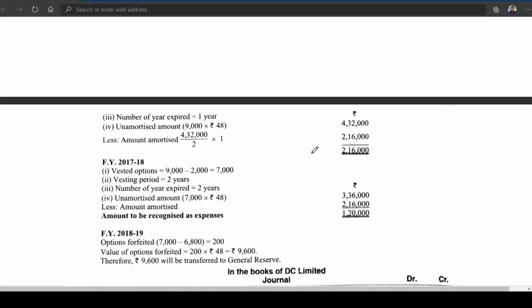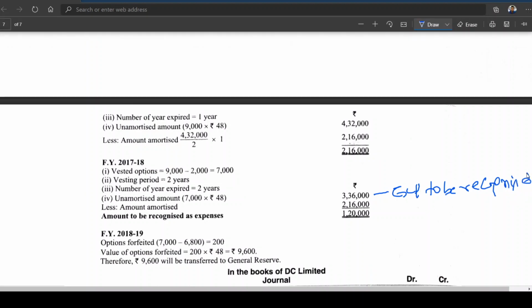So what is the balance? 7,000. 7,000 into 48, which is coming to 3,36,000 expense to be recognized. 2,16,000 amount already amortized.